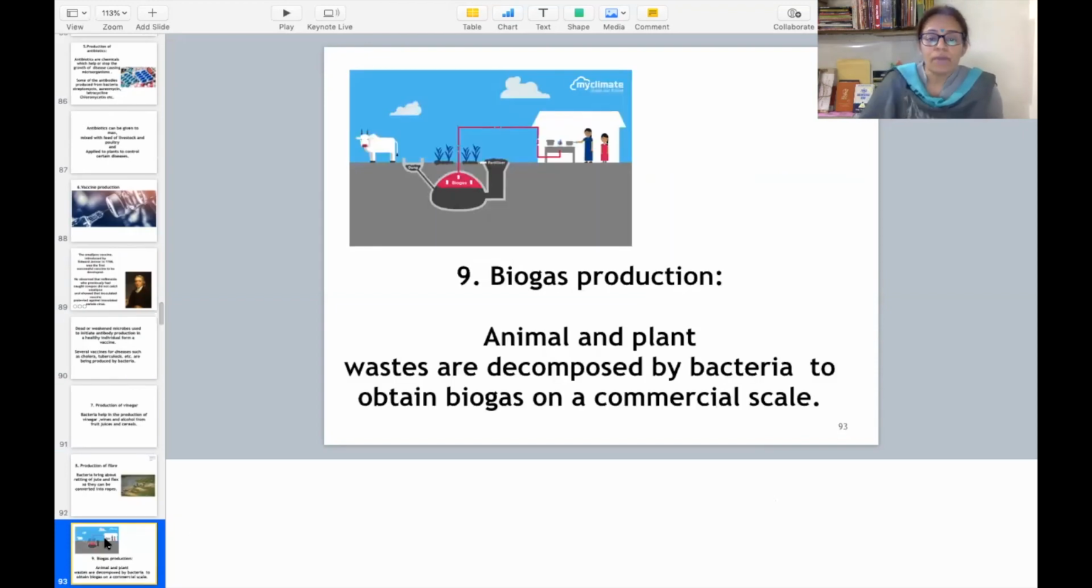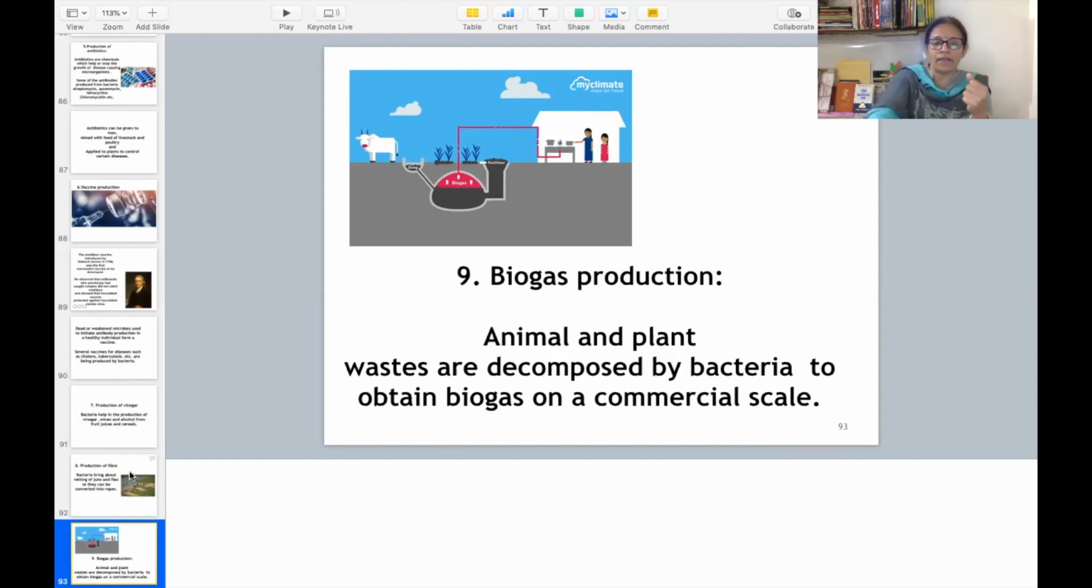Then biogas production. This is a very important benefit. Biogas production is done. How is this done? Animal and plant wastes are decomposed by bacteria to obtain biogas on a commercial scale. But decomposition we have discussed already. हमें पता है decomposition कैसे होती है. Dead and decaying organic material is actually acted upon by the bacteria and gas is produced. The manure is produced by this thing. We have already discussed कि जब ये active decomposition होता है, then we get manure.